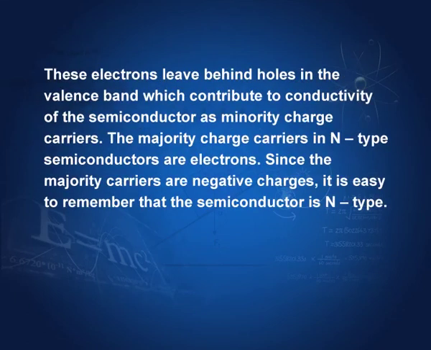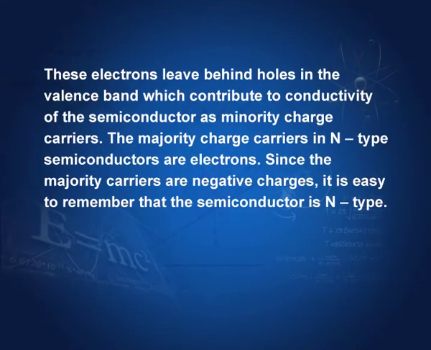Remember, majority charge carriers are electrons which have been donated and which are free, but some electrons from the valence band can also jump and create holes, and then these holes can also contribute to conductivity. Since the majority carriers are negative charges in the case of n type, it is easy to remember that the semiconductor is n type, negative n type.